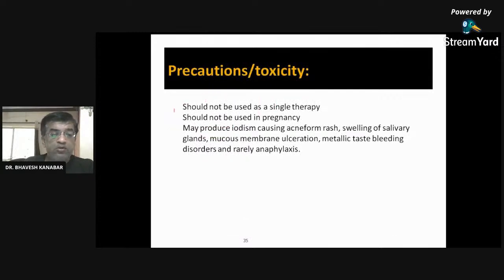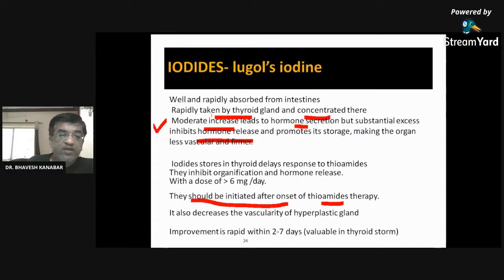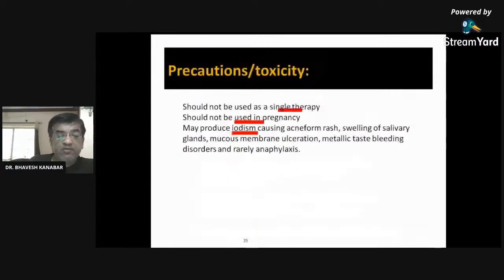So iodide should not be used as the single therapy. It can be given in combination with the thioamide. It should not be used in pregnancy. It may produce iodism, that is excessive iodine. We are giving iodides, so it will be leading to iodism, causing acneiform rash, swelling of the salivary gland, mucous membrane ulceration, metallic taste, and rarely anaphylaxis.